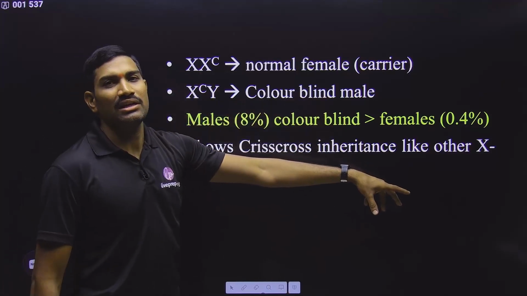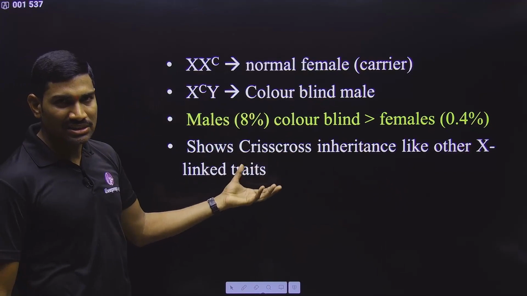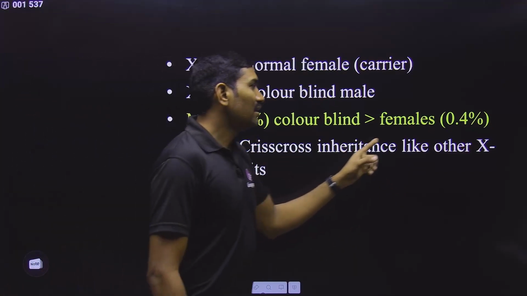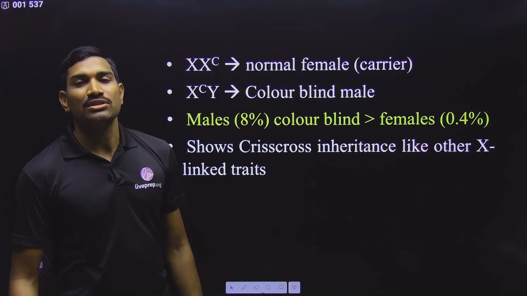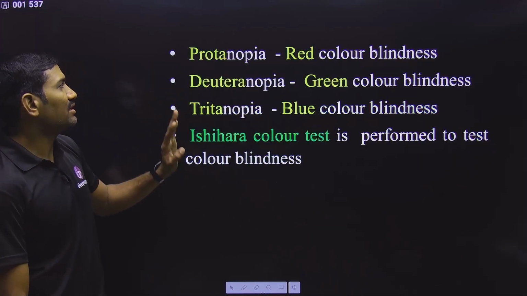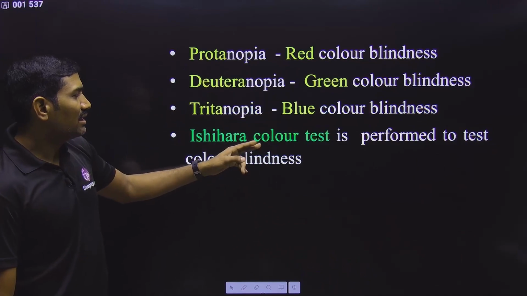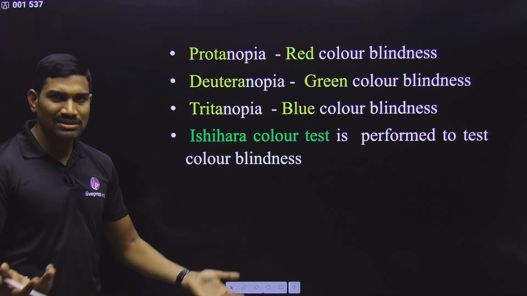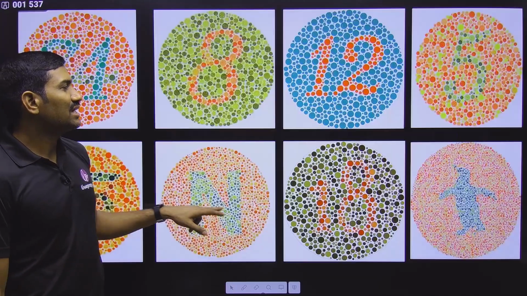Specifically for color blindness, scientists have done population studies, and they say that 8% of males have this disease when compared with just 0.4% of females in the human population. To check whether we have color blindness, different tests are there. One such test is the Ishihara color test.